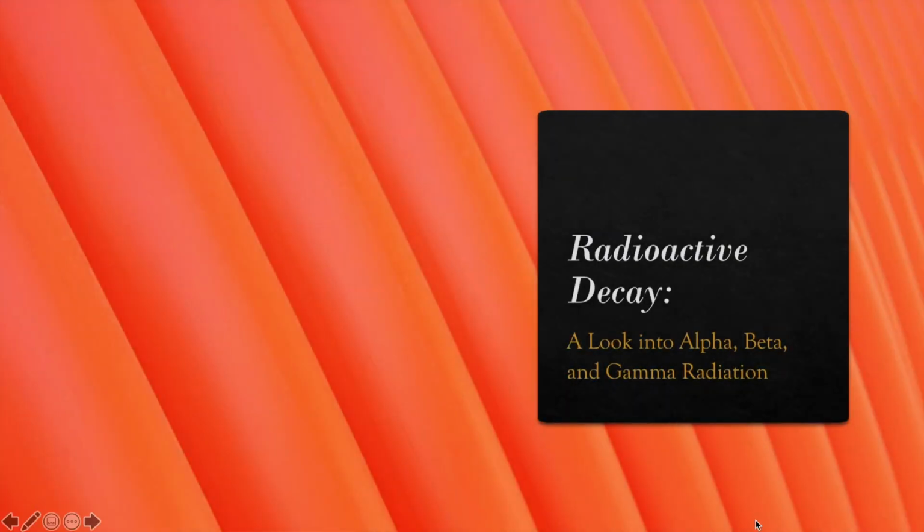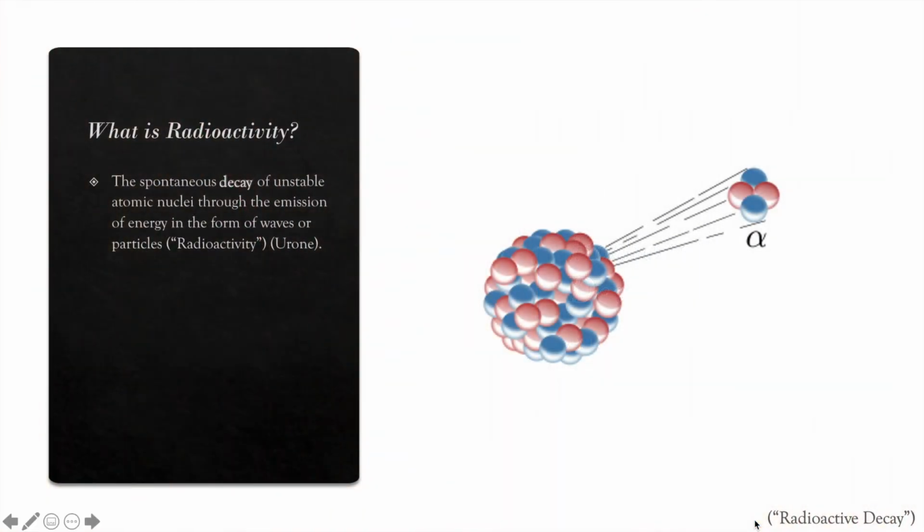Hello there. Today we are going to be talking about radioactive decay, a look into alpha, beta, and gamma radiation. So what is radioactivity? Radioactivity is defined as the spontaneous decay of unstable atomic nuclei through the emission of energy in the form of waves or particles.